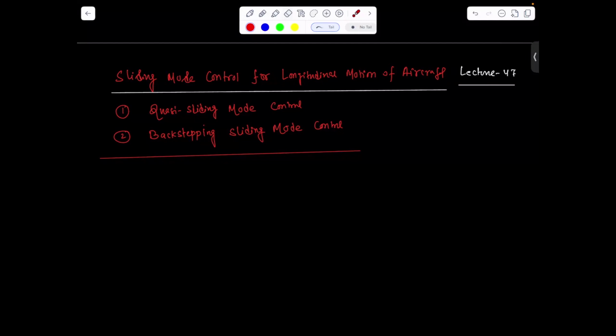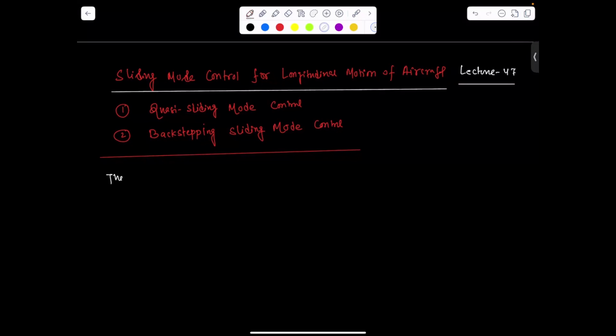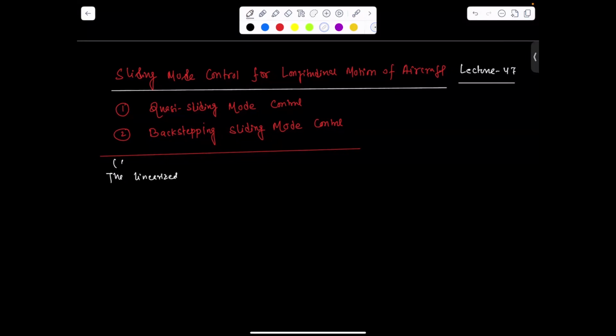Let's set up the problem on which we'll be designing these controls. Let us consider the linearized model of the longitudinal motion of an aircraft.